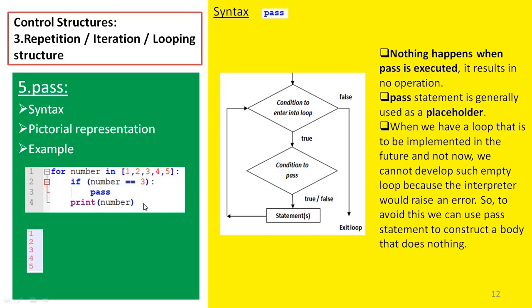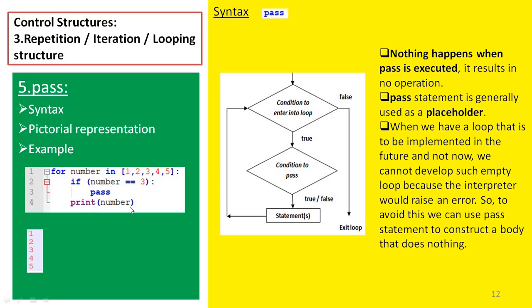For example, here I have a sequence of elements from 1 to 5. The first element 1 is assigned to the variable number. Now I am checking whether number is equal to 3 or not. Here it is 1, so is 1 equal to 3? It is false, so we print the value of number. The next element in the sequence is 2. It is assigned to the variable number. We are entering into the for loop. Is 2 equal to 3 or not? It is false, so we call the print statement.